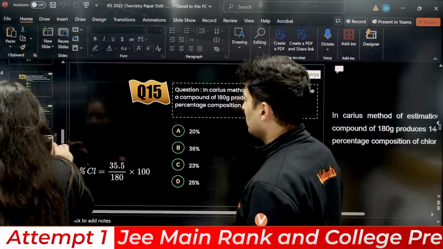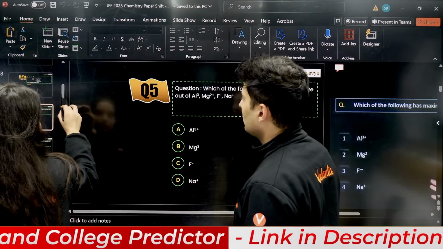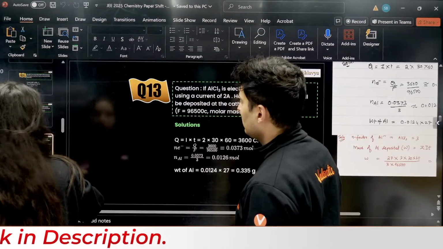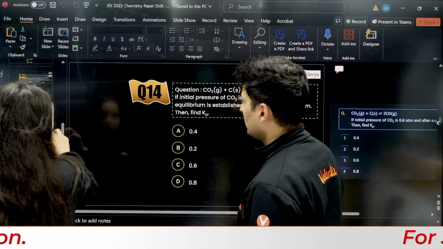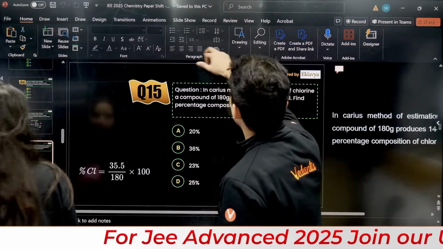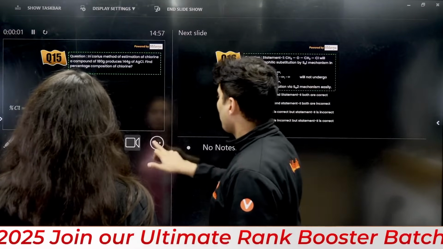Has the order been changed? Yeah, I think the numbering was wrong before. So that was the last question that we did. Okay, cool. Let's start, ma'am. All right, from the current slide.